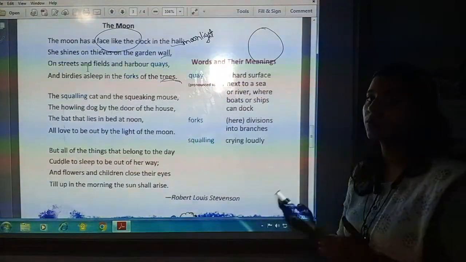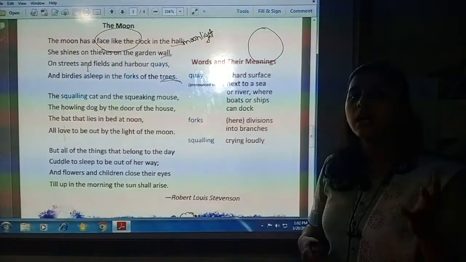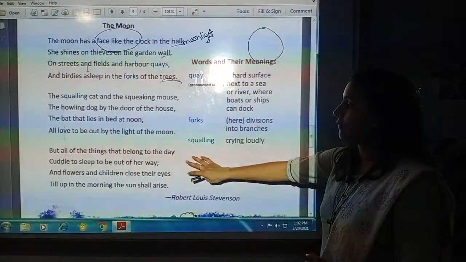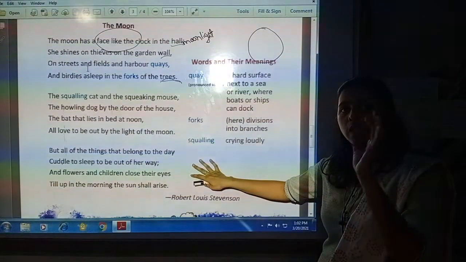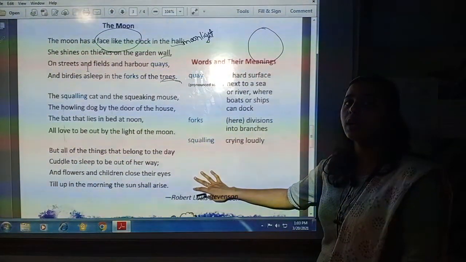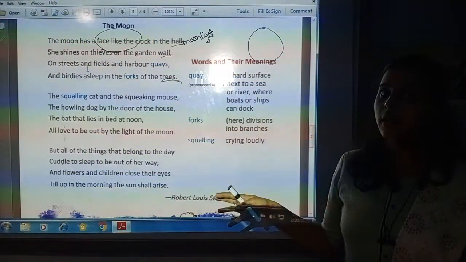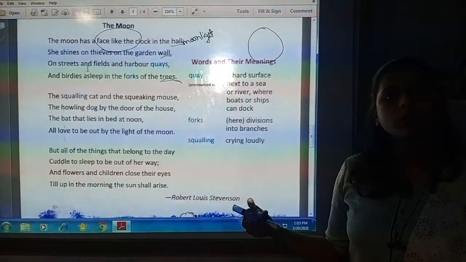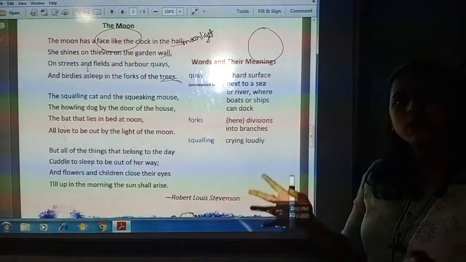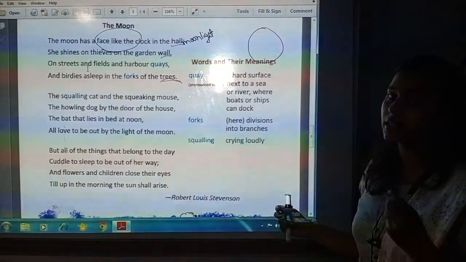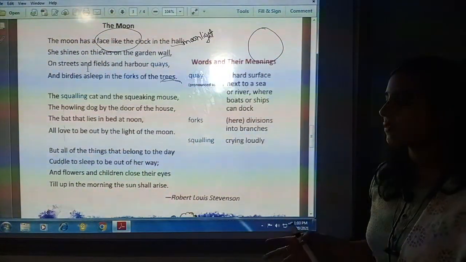The situation is completely opposite. Everything that used to be during day, now they all are sleeping. There is no rush of vehicles, there are no people, animals are sleeping, birds are sleeping, only bat, that is night bird, that is awakened.